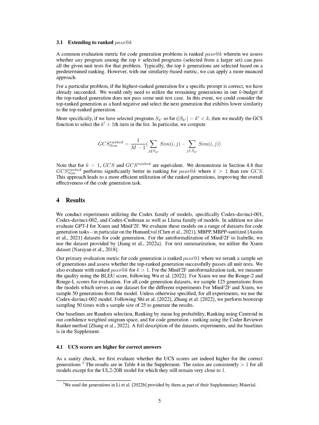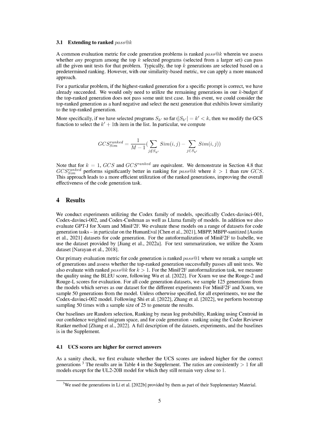Our main evaluation metric for code generation is ranked pass at 1, where we re-rank a sample set of programs and check if the top-ranked program passes all unit tests. We also evaluated using ranked pass at k for k greater than 1. For the Mini F2F auto-formalization task, we measured the quality using the BLEU score. For XSUM, we used the Rouge 2 and Rouge L scores for evaluation.